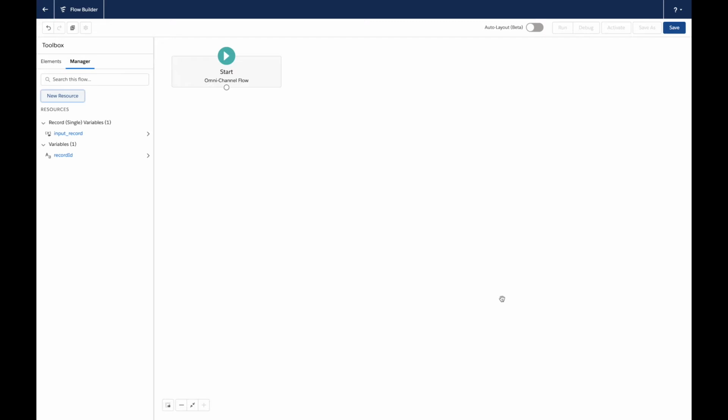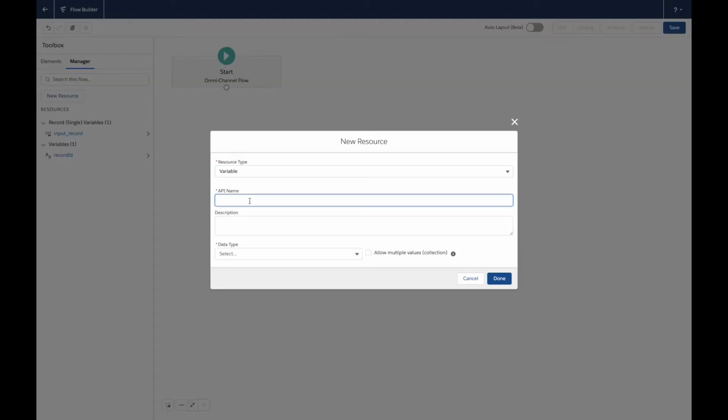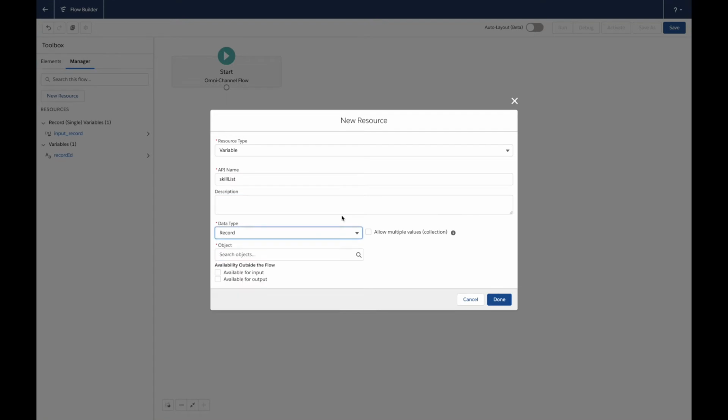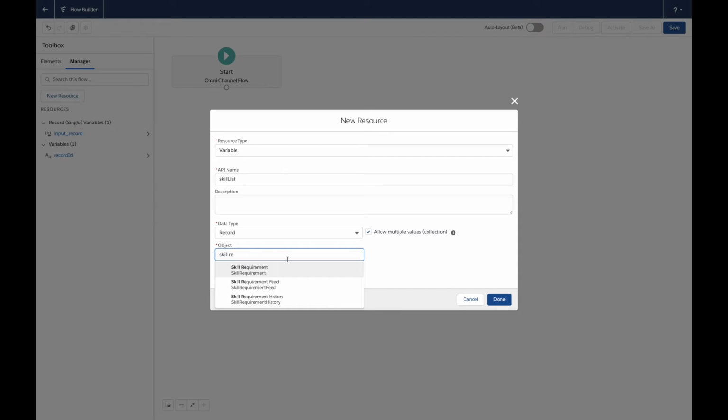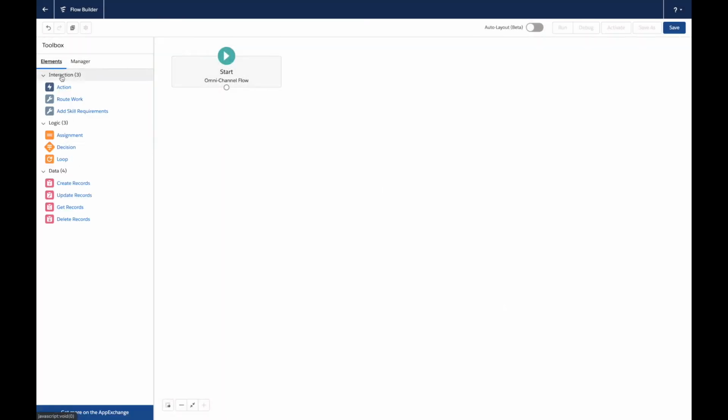And also, we need to create a third resource here where we're basically going to pass in the skills that we want our flow to leverage to do the proper routing. You can call this whatever you want: list of skills, skill list, I love skills, you get the point. Skill list, I'm calling it. It's going to be a record variable. It needs to allow multiple values, as in multiple skills, and it references the skill requirement object. This particular one needs to pass both inputs and outputs. This is the way the add skill requirement bundle action works.